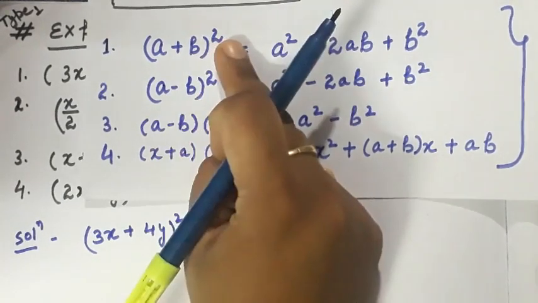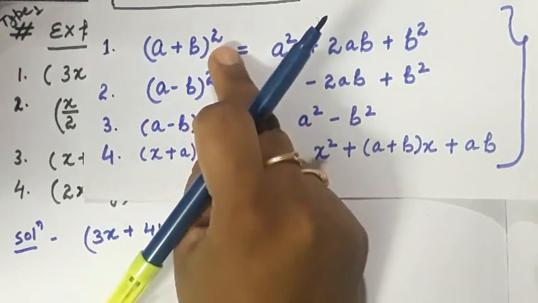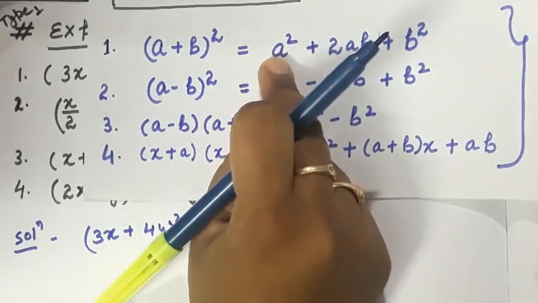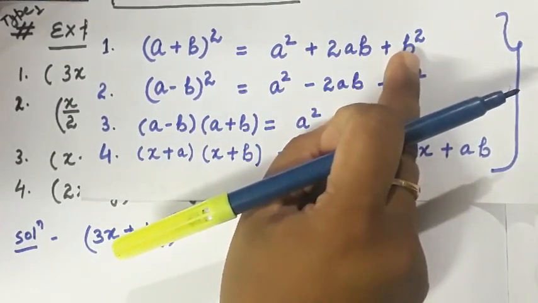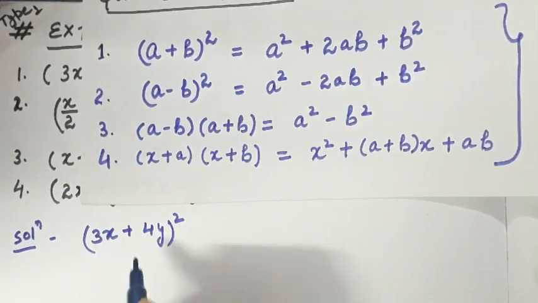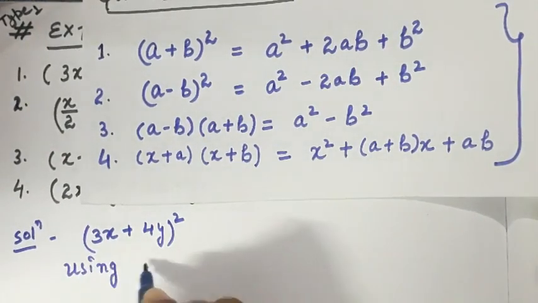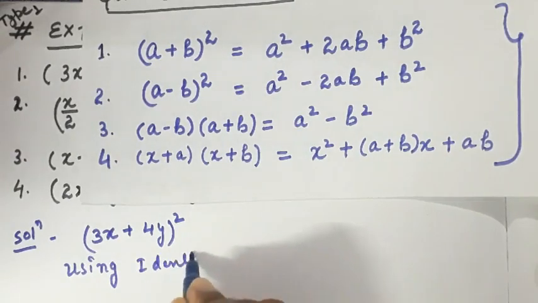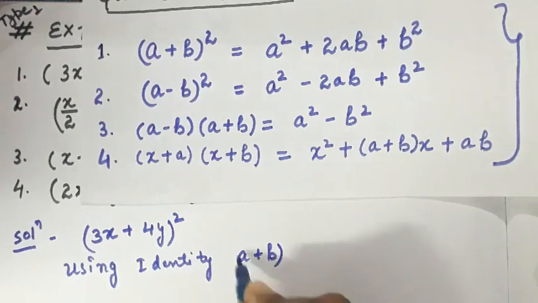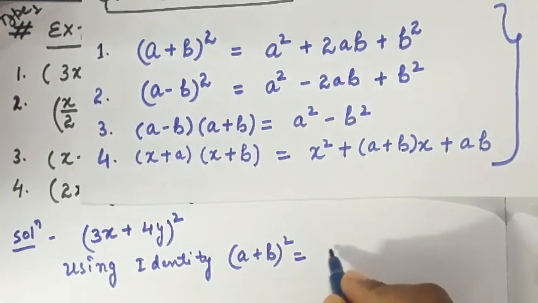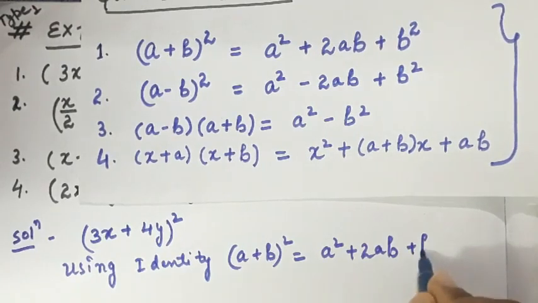So it quite resembles the first identity, that is (a plus b) whole square, whose expansion is a square plus 2ab plus b square. So here we write, using the identity (a plus b) whole square equals a square plus 2ab plus b square.